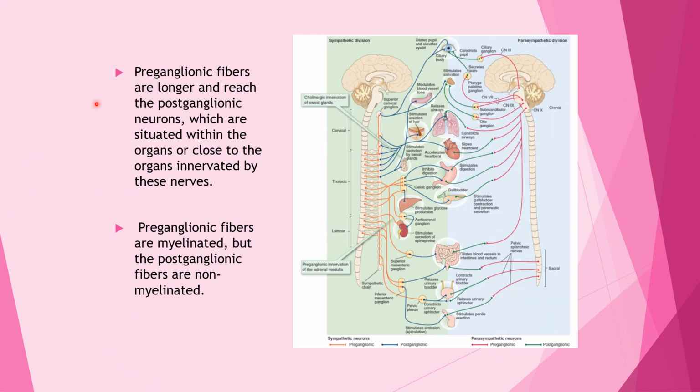Preganglionic fibers are longer and reach the postganglionic neurons, which are situated within the organs or close to the organs innervated by these nerves. So these are the parasympathetic division. Here the preganglionic fibers are long and postganglionic fibers are short as compared to preganglionic neurons. Preganglionic fibers are myelinated but the postganglionic fibers are non-myelinated.